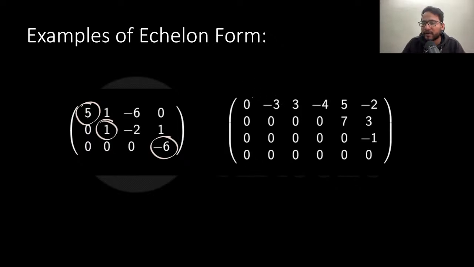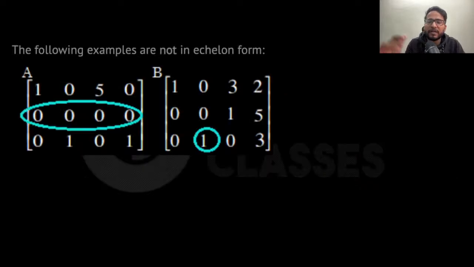If it does not have any pivot, it is called a free column. This is the pivot, this is the pivot, and this is the pivot. So these two are in the equivalent form, right? Cool. Similarly, if I ask whether these two are in equivalent form, the answer is no. The reason is that the zero rows should be at the end in the equivalent form. If they are in between, then it is not in the equivalent form.